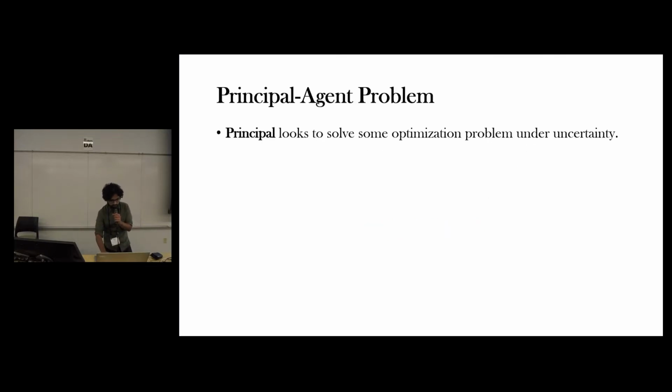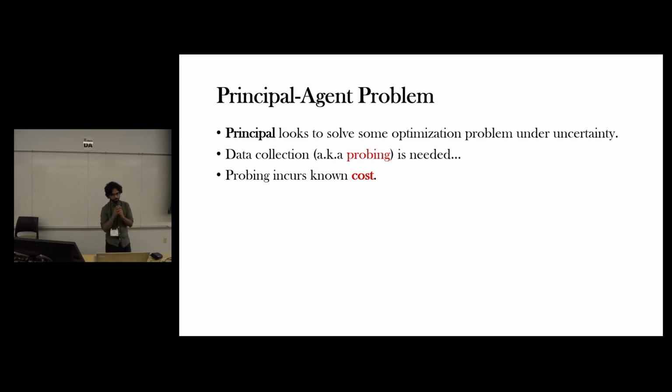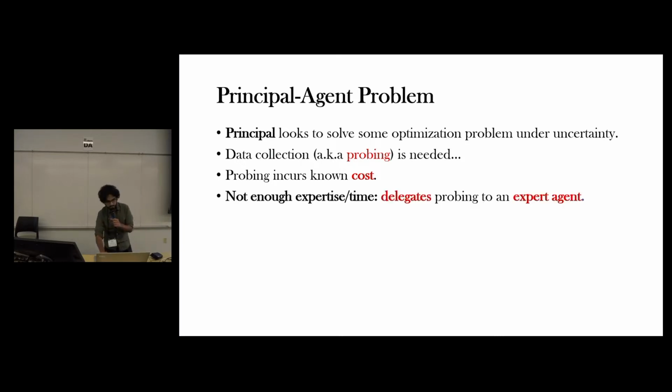So in this work, we look at principal agent problem where the principal looks to solve some optimization problem under uncertainty. As a part of that optimization problem, the principal is required to collect some data, which we also refer to as probing. This probing incurs some known cost, which we can also think of as the price for the information. However, for some reason, the principal does not have enough expertise or time, and that's why they delegate this probing to an expert agent.